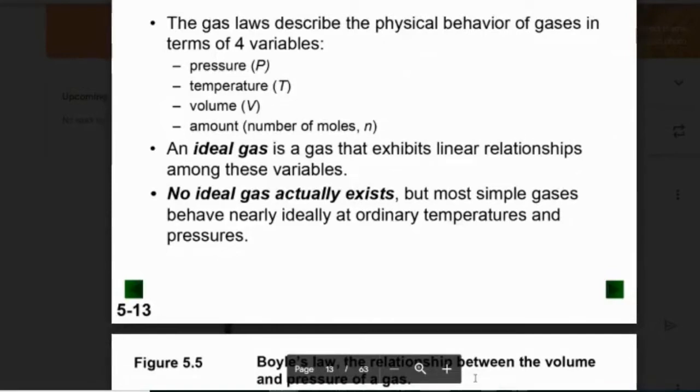There is no actual ideal gas, but things like helium and hydrogen are very small. They have a few number of electrons. So what tends to happen is they don't have very strong, what we call London dispersion forces. I know we don't remember that stuff because it's been a while. But attractive forces are a big thing. In London dispersion or attractive forces, they're forces between two different molecules, and how drawn to each other they are. So that's why gases don't behave ideally, because there is some attractive force between them. But the ones that do behave closest to it are small, so they have the weakest attractive forces.